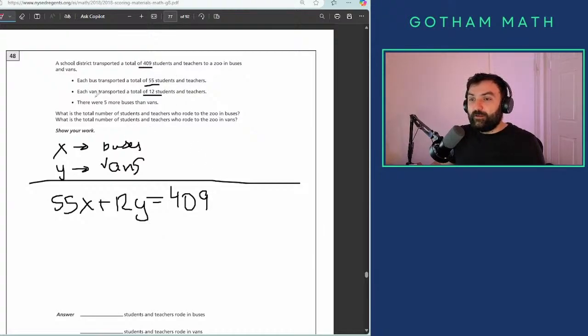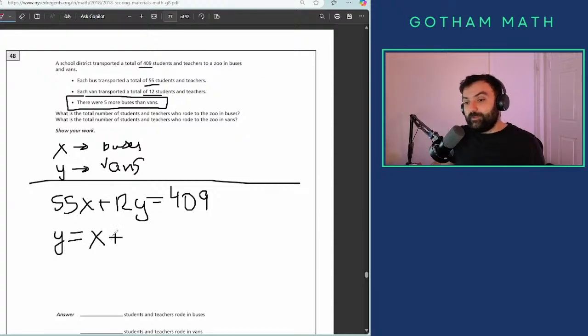Now we have to create a second equation. There were 5 more buses than vans, right? So let's start with y. Y equals, so vans equals buses plus, no, it's actually y plus, hold on. Y plus 5 equals x.